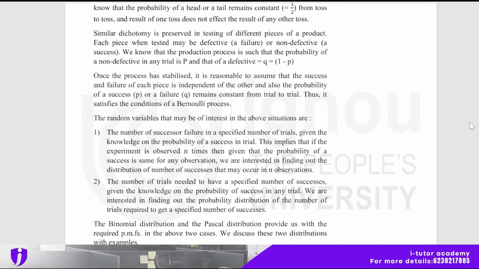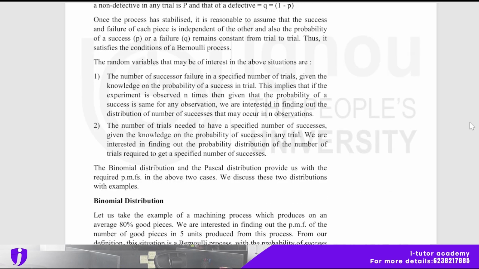The random variables that may be of interest in the above situation are the number of successes or failures in a specified number of trials, given the knowledge of the probability of a success in a trial. This implies that if the experiment is observed n times, given that the probability of a success is the same for any observation, we are interested in finding out the distribution of the number of successes that may occur in n observations. The other is the number of trials needed to have a specified number of successes, given the knowledge of the probability of success in any trial.